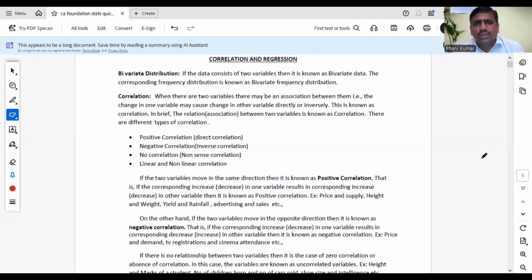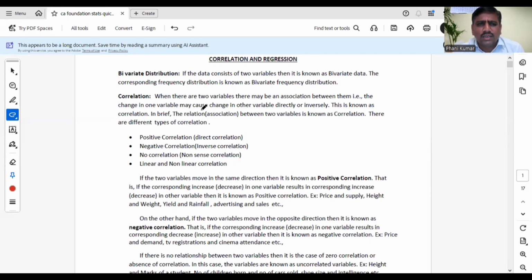Okay, now we will go to the topic. The next topic is correlation and regression. Before going to correlation and regression, what is meant by bivariate distribution? If the data consists of two variables, then it is known as bivariate data. If it consists of only one variable, it is univariate data. The corresponding frequency distribution will be known as bivariate frequency distribution.